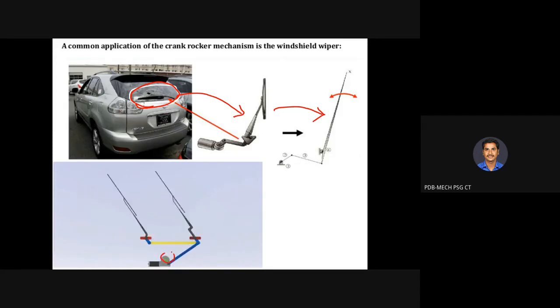This green link is completely rotating through 360 degrees, and this blue link is attached to the green one. So the green is one link and the blue is another link.